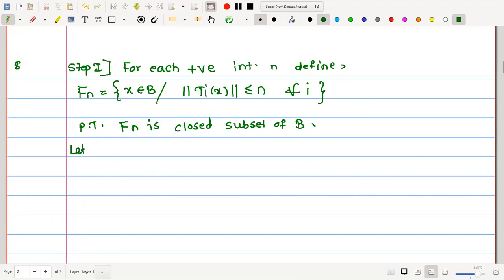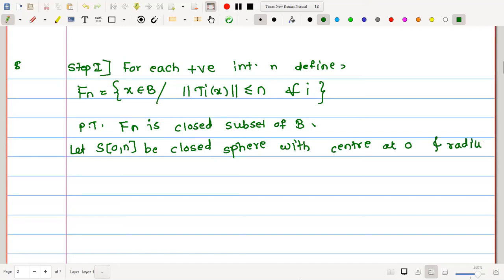Therefore, let me start with S of closed bracket 0, n. Actually, we are using open brackets for the open sphere. Here, we will use closed brackets for the notation of closed sphere. Therefore, let S of 0, n be the closed sphere with center at origin and radius, no doubt, n, in the normed linear space.